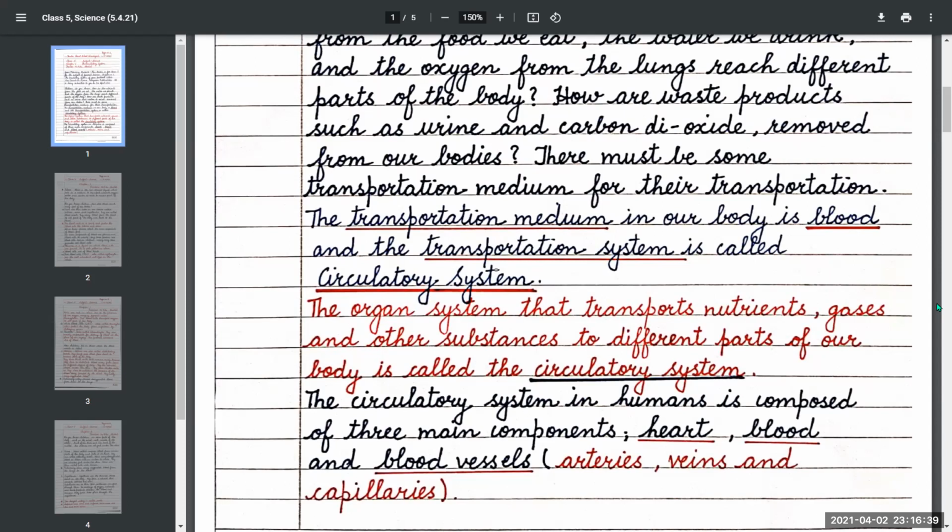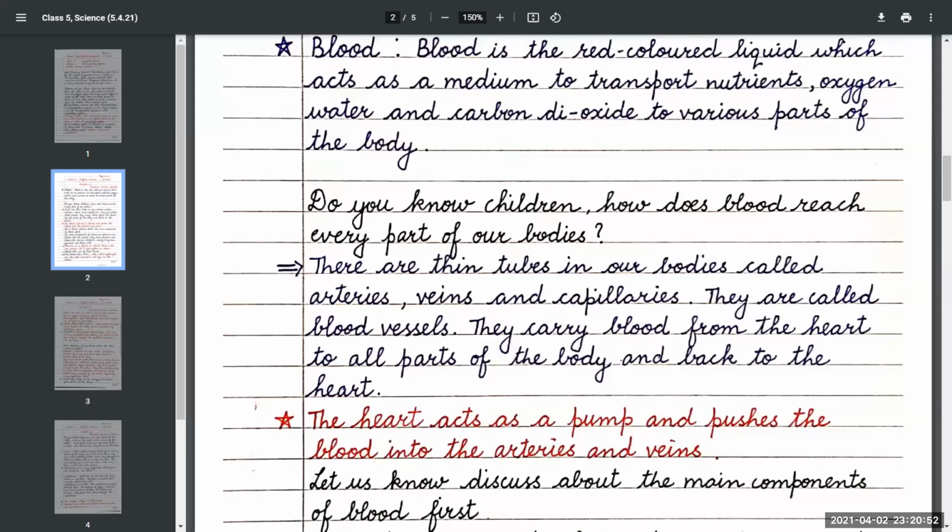Blood vessels are further of three types: arteries, veins, and capillaries. Blood is the red colored liquid which acts as a medium to transport nutrients, oxygen, water, and carbon dioxide to various parts of the body.